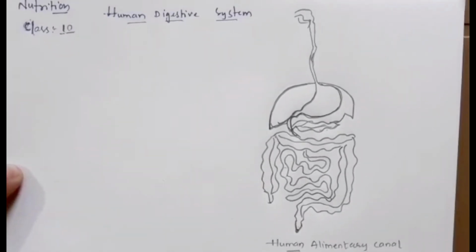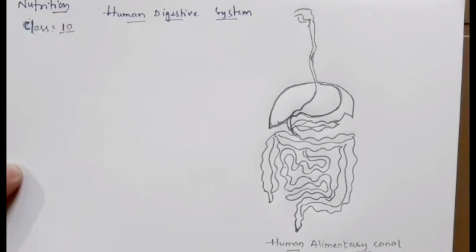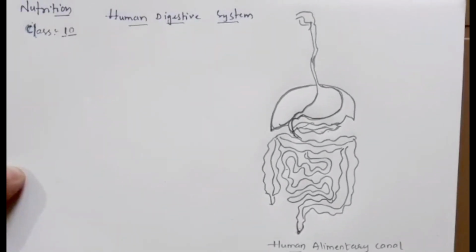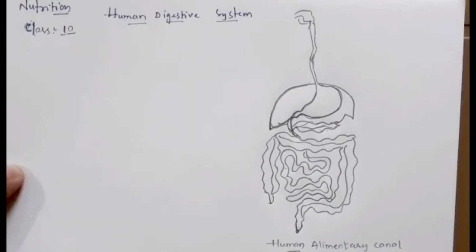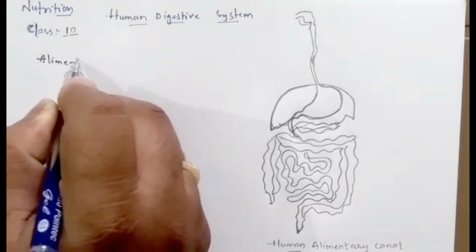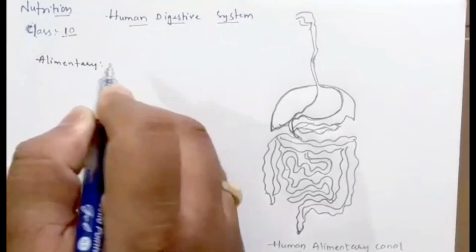Children, in the human digestive system, different organs and different body parts are involved in the process of digestion. So what are the different body parts and organs that are involved? Let us discuss in detail. So first, let us study about the alimentary canal. So what is alimentary canal?